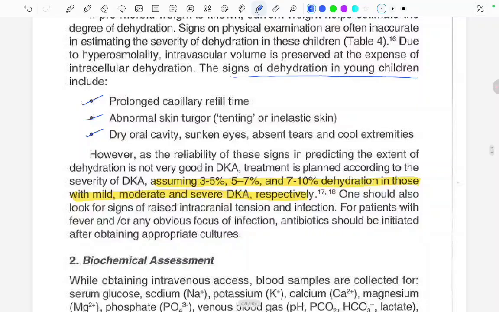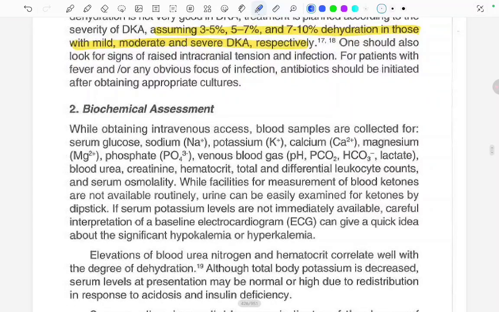Now coming to the biochemical assessment. While obtaining the intravenous access, blood samples are collected for serum glucose, sodium, potassium, calcium, magnesium, phosphate, venous blood gas, blood urea, creatinine, hematocrit, total and differential leukocyte counts, and serum osmolality. When the facilities for measurement of the blood ketones are not available routinely, urine can be easily examined for the